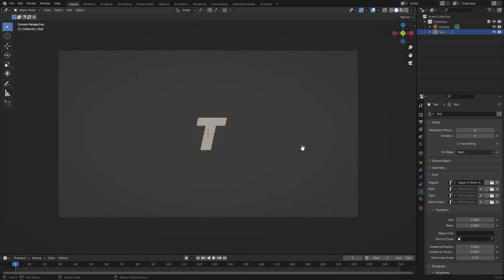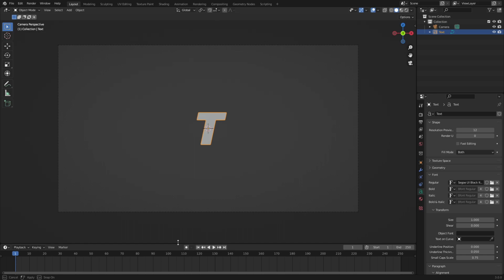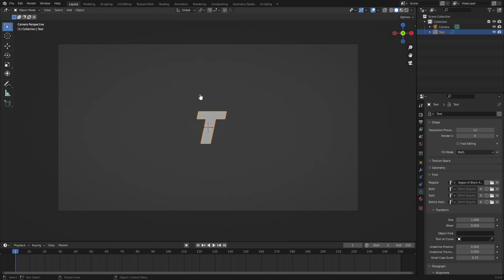And now we can set up this animation a little bit. Let's change the start frame to 0, and then go to frame 0. Now with this done, I want to hit I and change this location. So we'll go to maybe frame 10, hit I, location, and then go back to frame 0, and then hit G, and then Z to move it down the Z axis like this, and then hit I, location. Now if we play this, you can see it kind of whips up there.